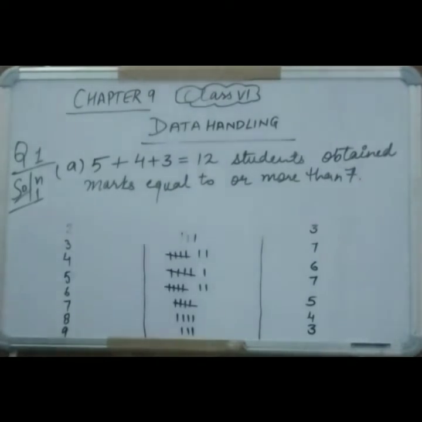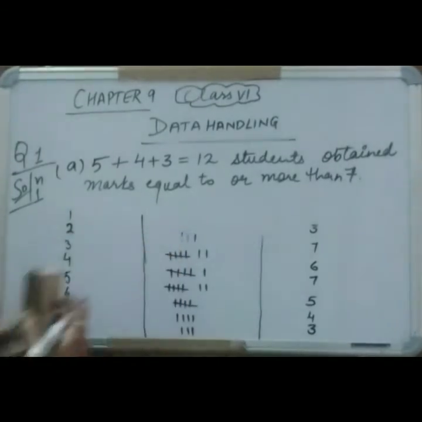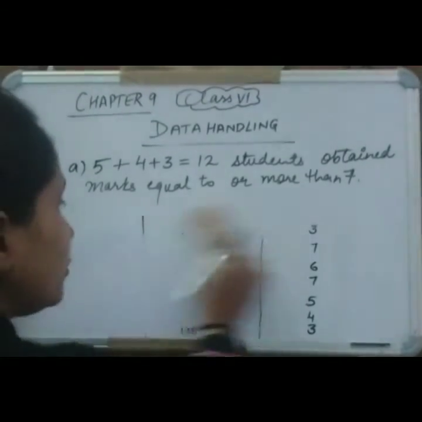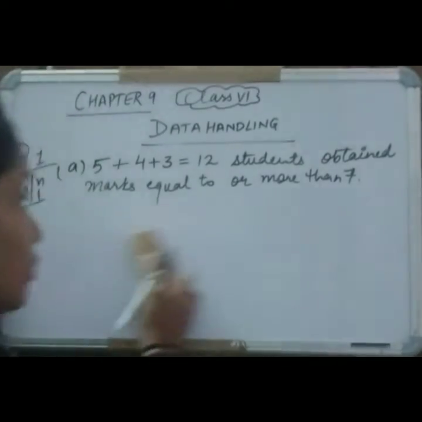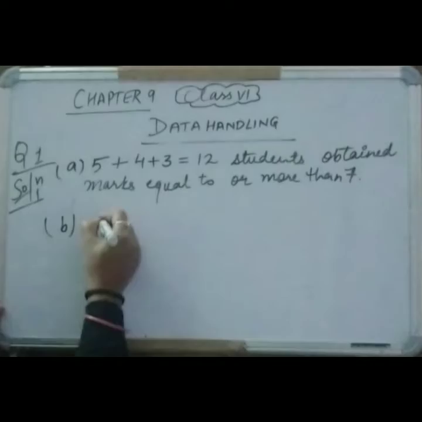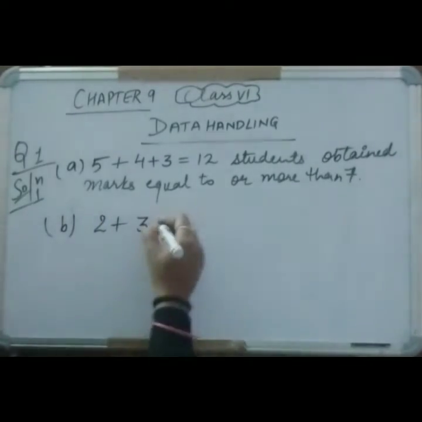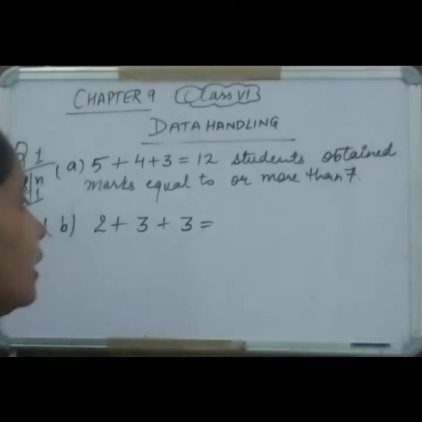Okay, so the next question is, how many students obtained less than 4? If you see the table, less than 4 is 2, 3 and 3. 1 mark, 2 students are getting. 2 marks, 3 students are getting. 3 marks is also 3 students are getting.